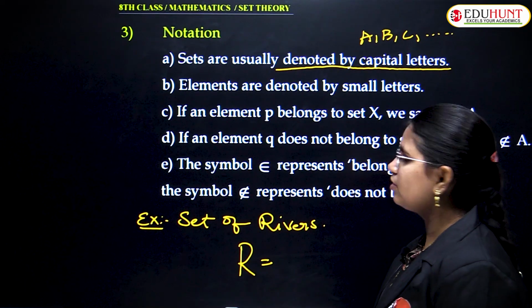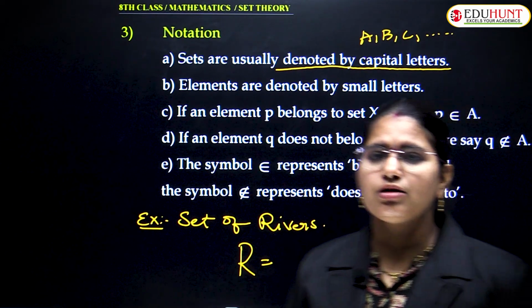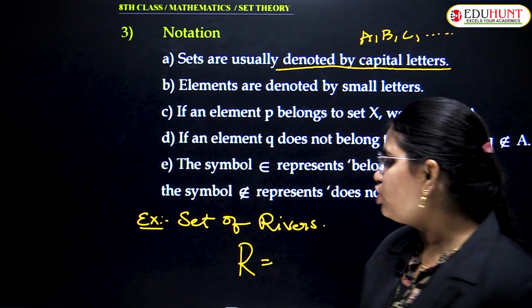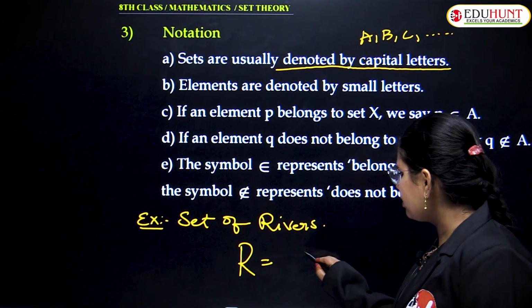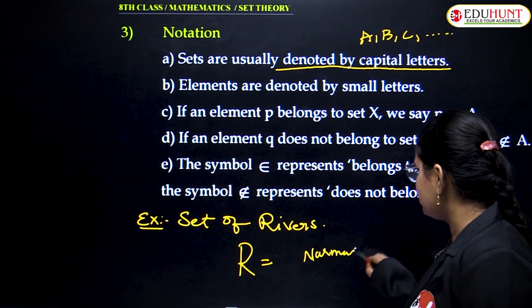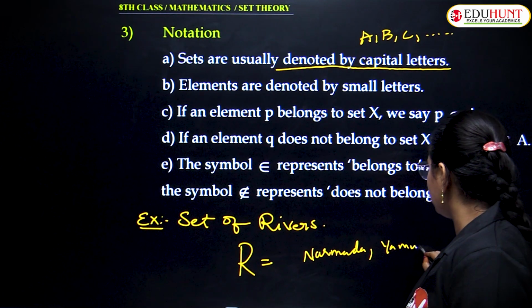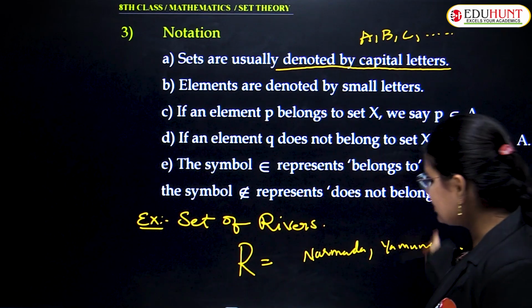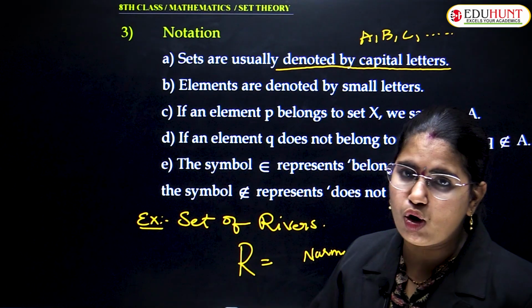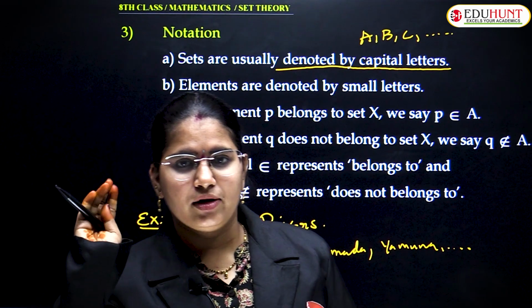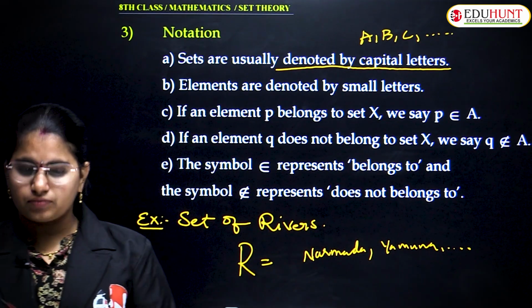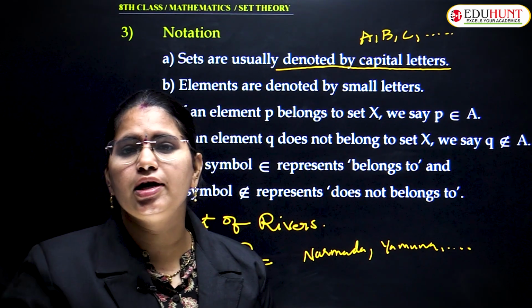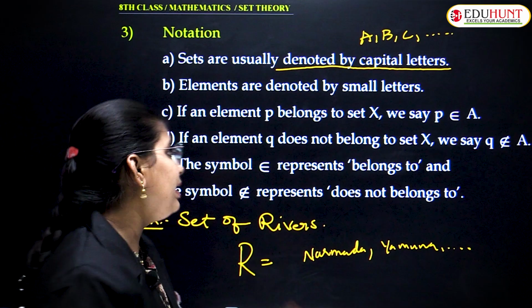in this set, what are the rivers here? Narmada, Yamuna, Tapti, all these are rivers only, right? So all the rivers, I will write here Narmada, next Yamuna, and so on. We have many rivers like that. These examples in a set are called elements of the set. So, the second terminology I am using here: all the examples you are expressing in the given set are called elements of the set.